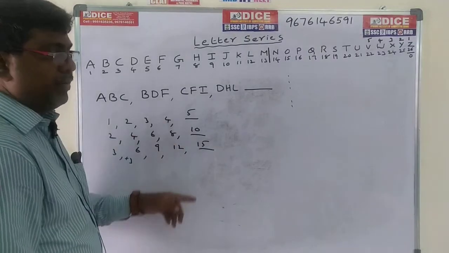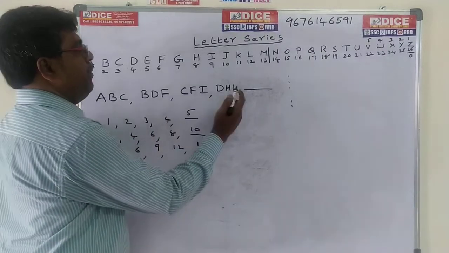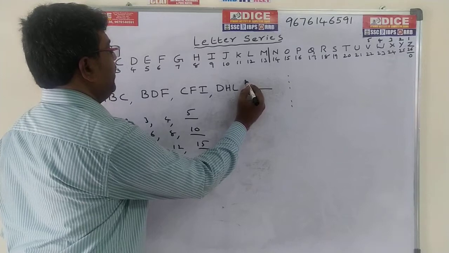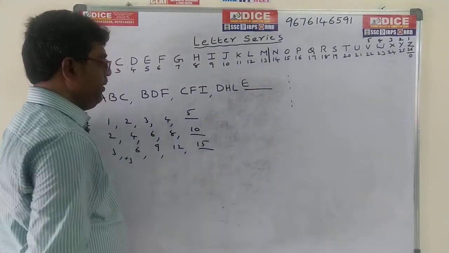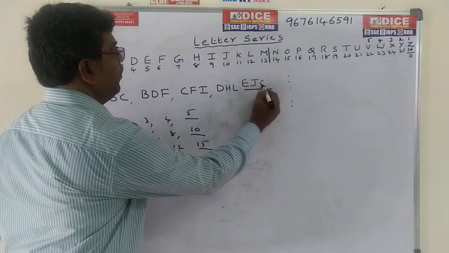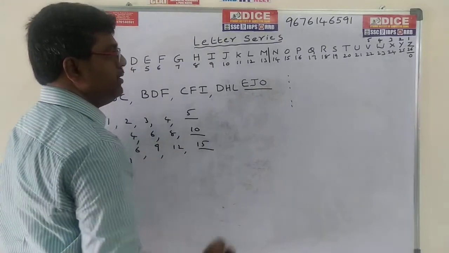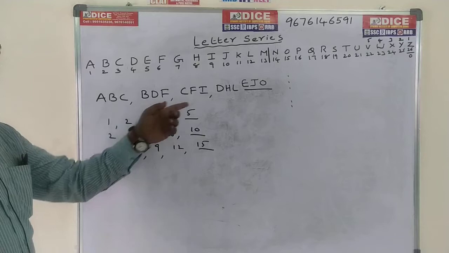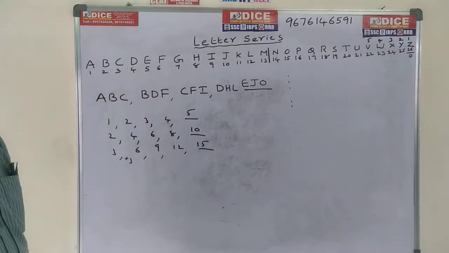Now write down the answer. The first letter is 5. What is the meaning of 5? 5 is nothing but E. 10 means J, 15 means O. So the answer is EJO. This is the process: all first letters, all second letters, all third letters. Write down this one. I can review the second for you.